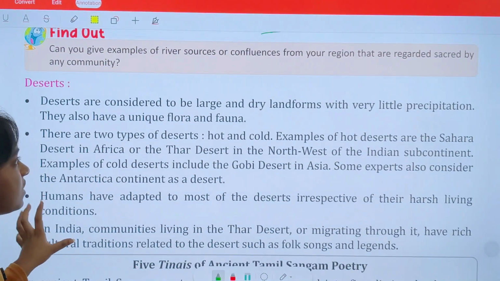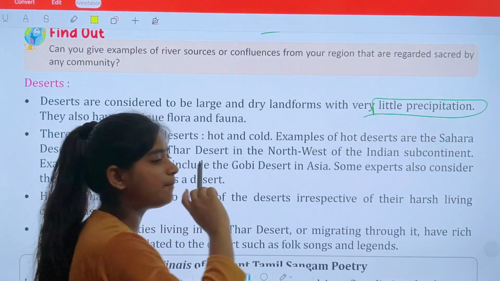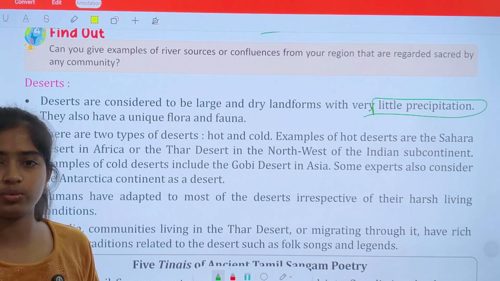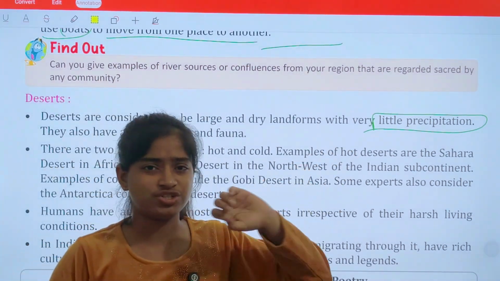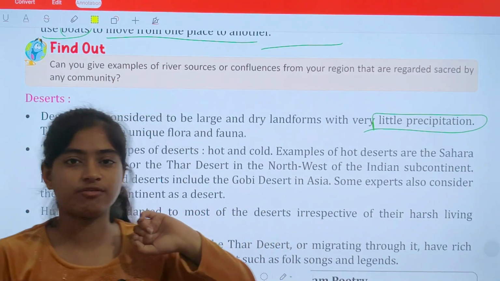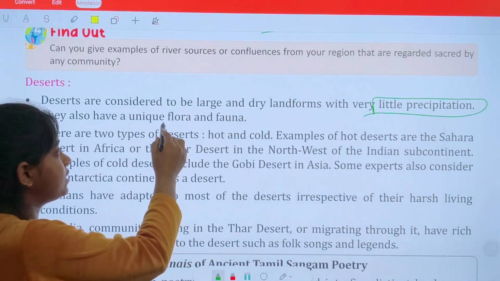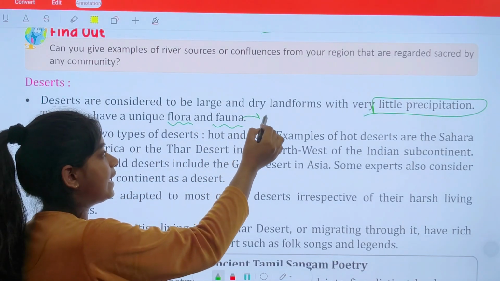Deserts. Deserts are considered to be large dry landforms with little precipitation. So a desert is the area where there is a lack of water, where there is sand all over. That same scenario they are talking about, very little precipitation, that means very little availability of water. They also have unique flora and fauna. Flora refers to plants, and fauna refers to animals.